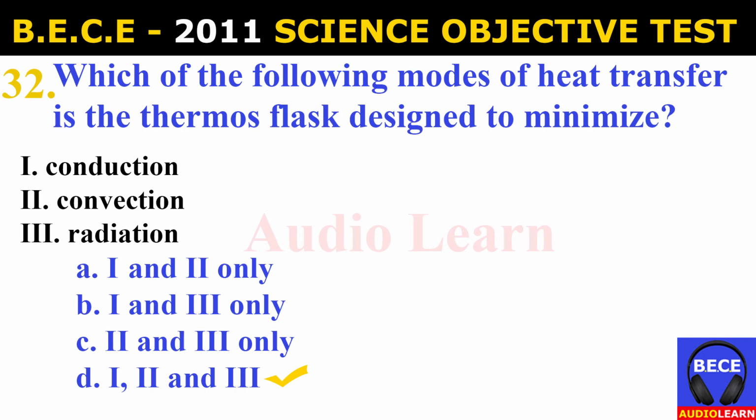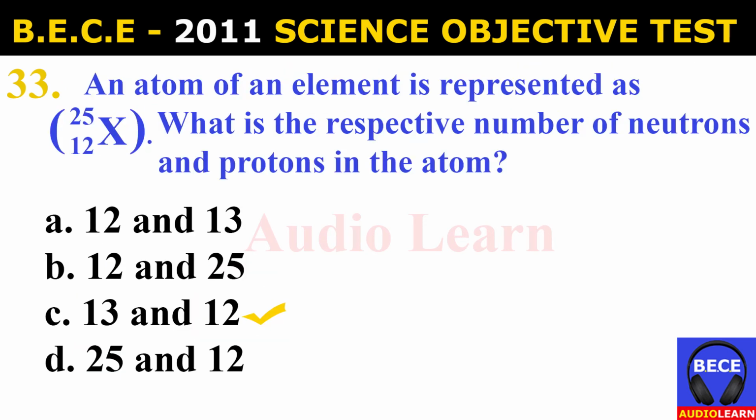C. II and III only. D. I, II and III. And the answer is D. I, II and III. Which of the following modes of heat transfer is the thermos flask designed to minimize? And the answer is conduction, convection, and radiation.